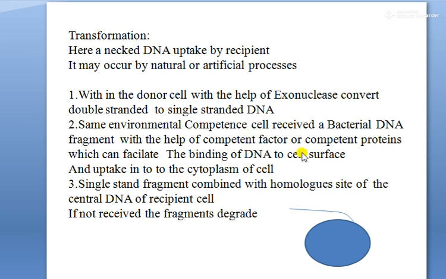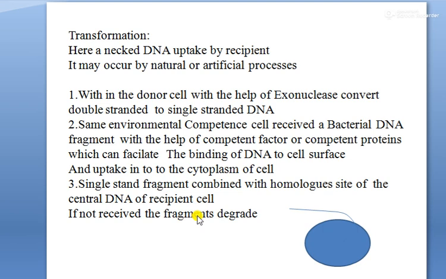The recipient cells are called competent cells because they have proteins called competence factors. Those factors sense the DNA fragments and help bind the DNA to the cell surface and into the cytoplasm.